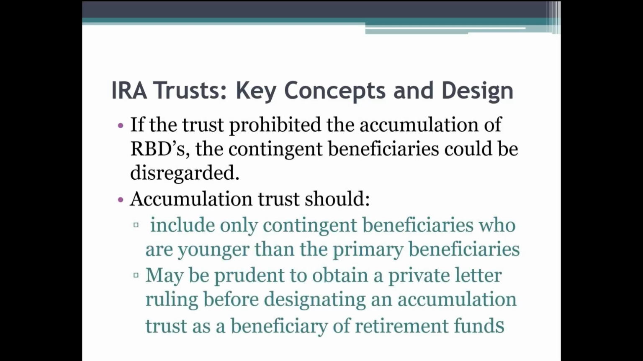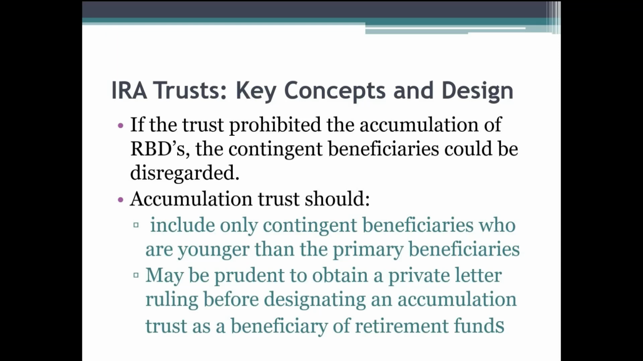If the trust had prohibited the accumulation of RMDs, for example, if the trust had said, trustee, you can accumulate all income but for the required minimum distributions, then the contingent beneficiaries would be disregarded. So we would not have to look at the 67-year-old life expectancy. Rather, we could have used, in this instance, the grandchildren's life expectancy.